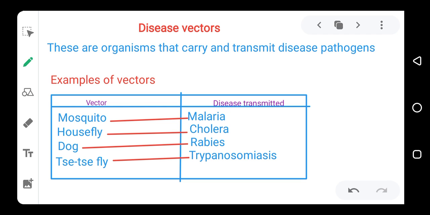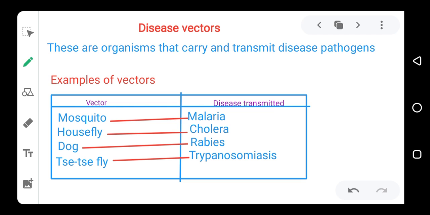Instead, the mosquito carries a microorganism, and it is that microorganism, the pathogen that the mosquito carries, that it will transmit to our body, and then the pathogen inside our body starts causing us problems. But the mosquito itself does not cause malaria. It is that pathogen that it carries, that it will put inside our body, that will lead to problems in our body.